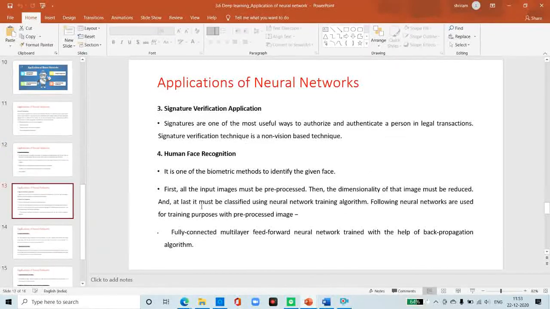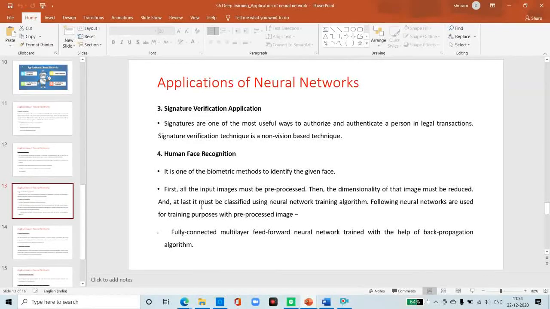Then the third application is signature verification. In that, the first approach is to extract the feature, or rather the geometrical feature set, representing the signature. With this feature set, we have to train the neural network using an efficient neural network algorithm. This trained neural network will classify the signature as genuine or forged in the verification stage.